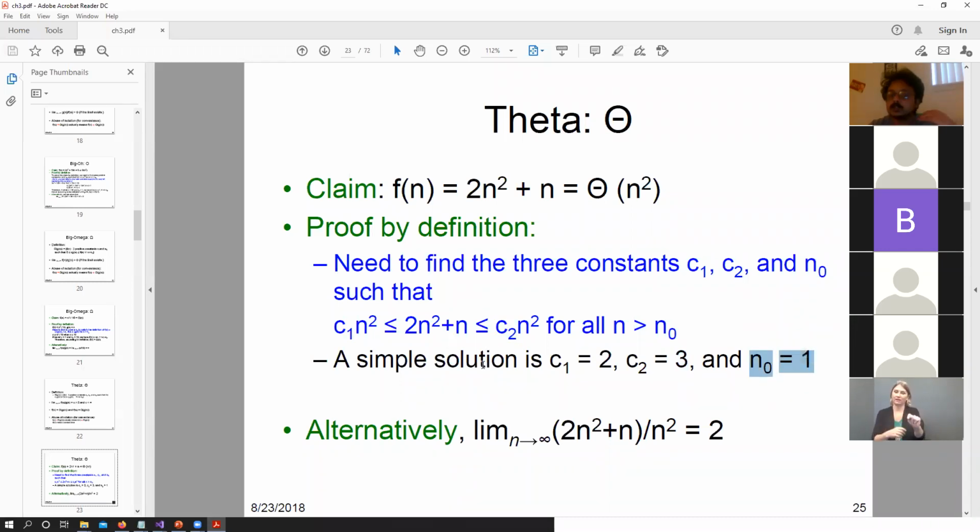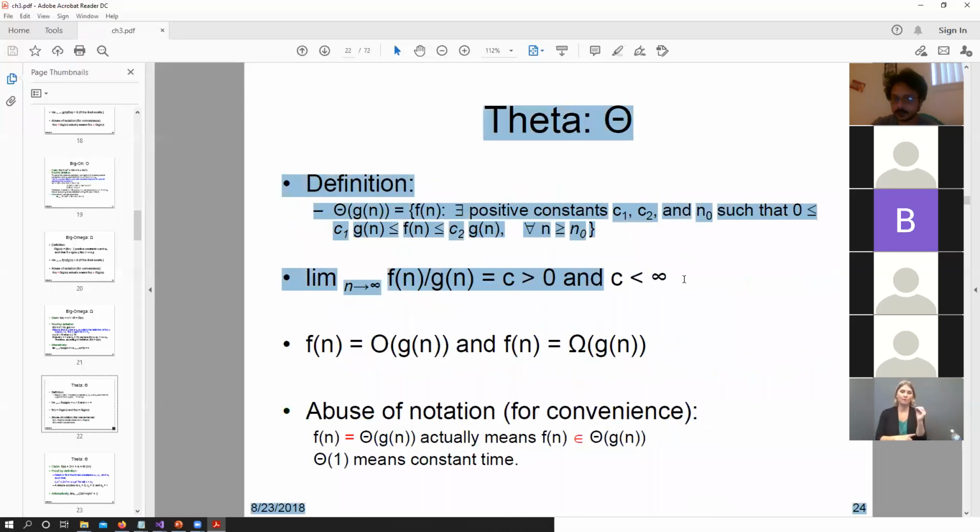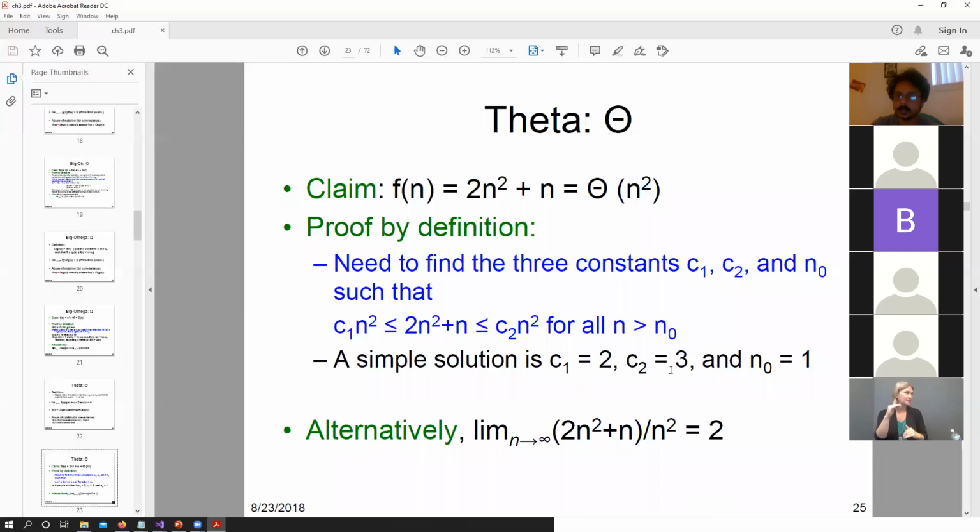On the other hand, we can also use the limit approach, where we have 2n squared plus n divided by n squared. Again, divide both of those sides by n squared. We have 2 plus 1 over n divided by 1. So 2 plus 1 over n basically tends to 2, right? So this is a number that is greater than 0 and less than infinity. So we can say that n squared is the average case or the theta bound of 2n squared plus n. Make sense? Any questions?